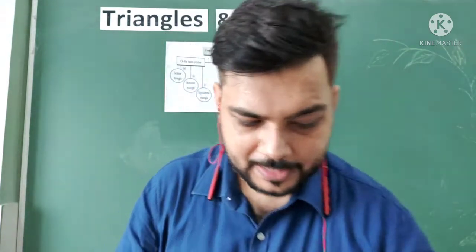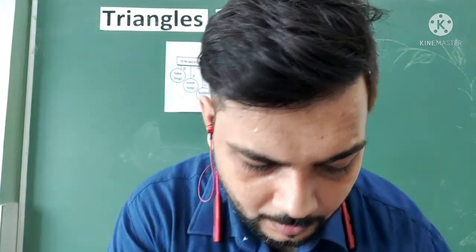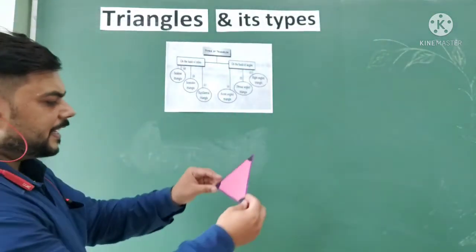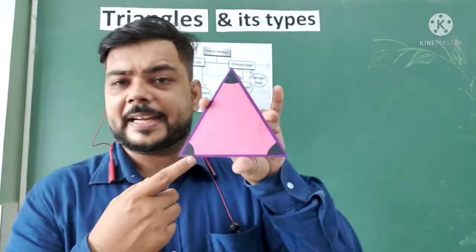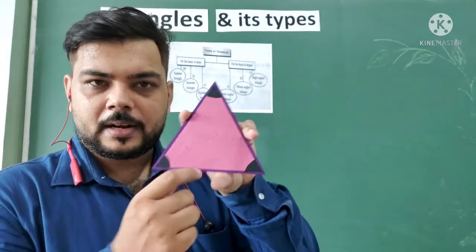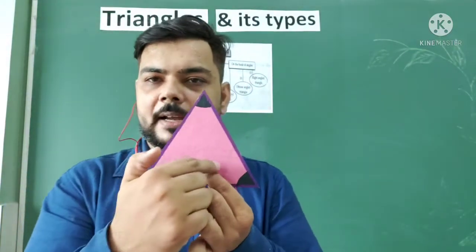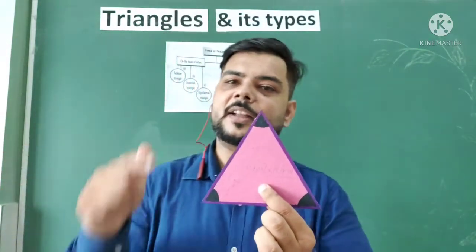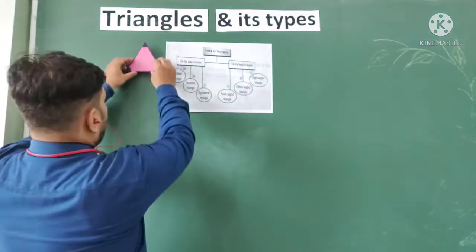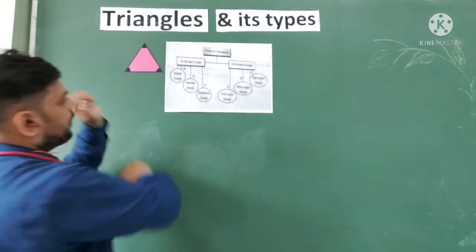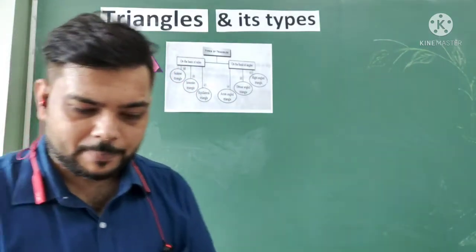So I am showing you the examples. My first example, the equilateral triangle. In an equilateral triangle we have the property that all sides are equal and all angles are 60 degrees, means all angles are also the same. That's called the equilateral triangle on the basis of sides.